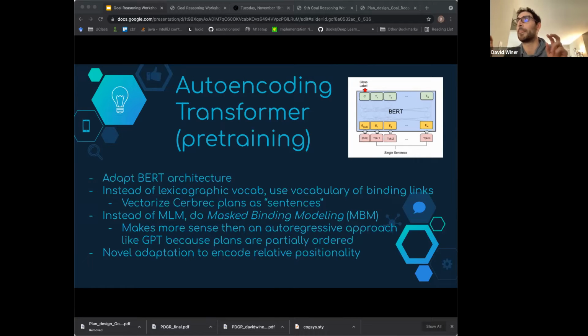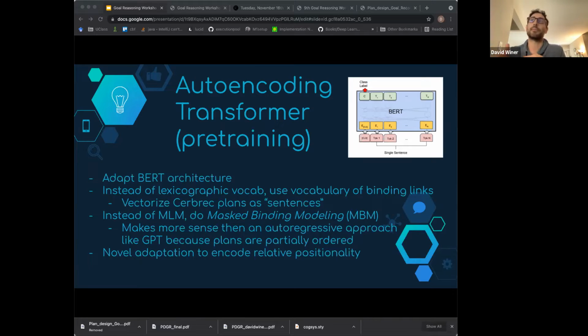With our adaptation, we actually have a binding map, and we have a specific binding ID for every possible binding link between schemata. Then the plan is fed into BERT as just a list of binding IDs. And then we do something called masked binding modeling, which is like masked language modeling. We mask one or more binding IDs and try to recover them. That's our pre-training process. We're currently only doing that with pre-built models that are fully complete, so the embeddings are based on recovering complete models.